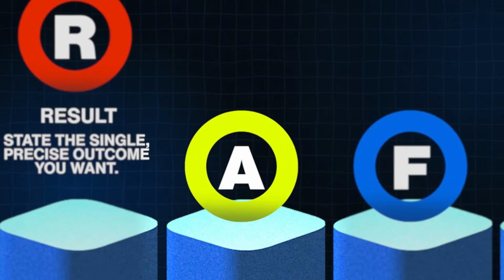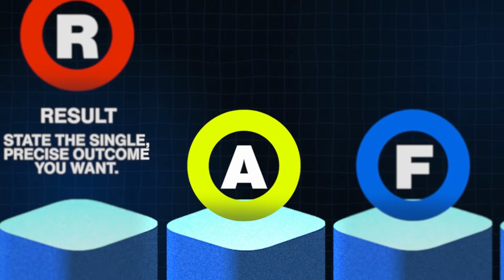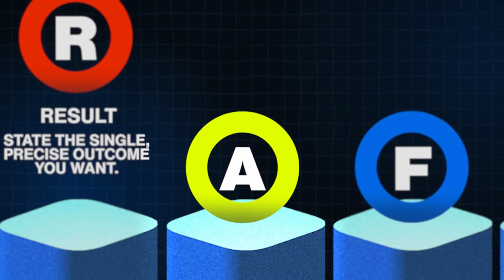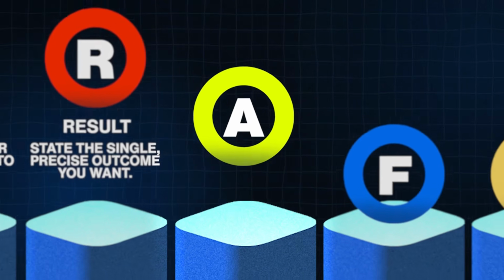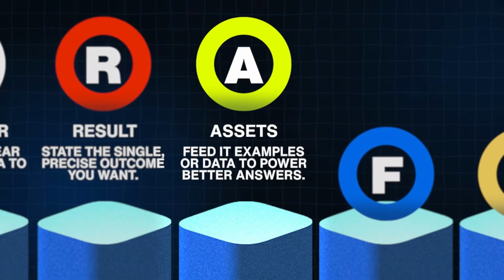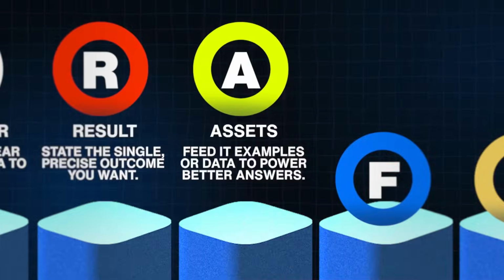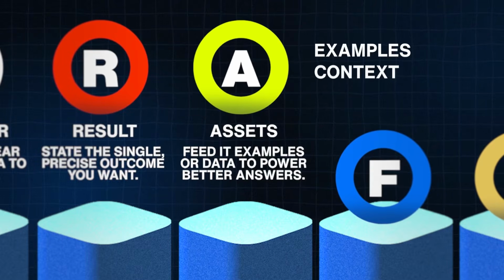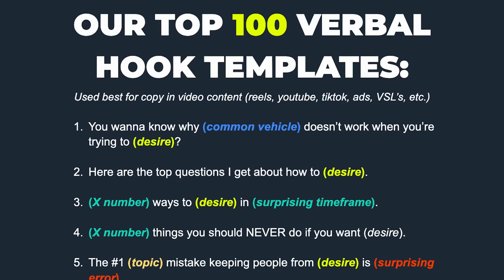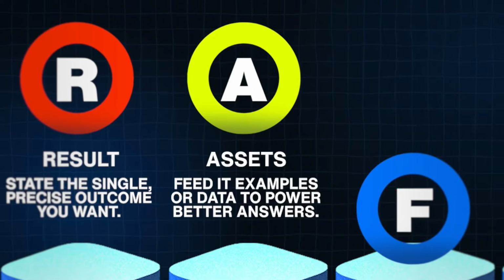Third, we have my personal favorite and what I think is the most important part if you want to get really, really good prompts and amazing outputs, and that is assets. AI's output is only as good as your inputs. Half the time I talk to you creators, when you say, AI sucks, it gives me generic poo-poo. It's like, no, you are the poo-poo. You're not giving it good stuff, and so it's outputting garbage, right? So this is examples, it's context. Here are 100 proven hook templates, or here are 50 recorded calls with my customers. That is assets and that is data.